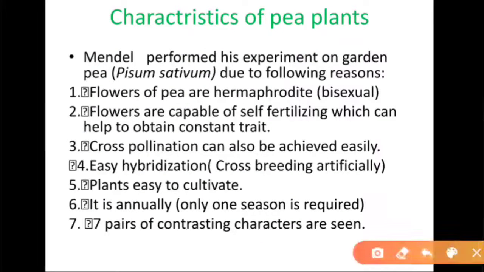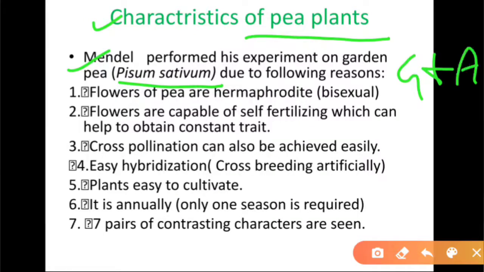Now the characteristics of the pea plant: this is the reason Mendel succeeded in his experiment, because he luckily selected the Pisum sativum pea plant. Pisum sativum is the botanical name of the pea plant. Number one, flowers of the pea plant are hermaphrodite, bisexual. That means gynoecium and androecium are both present in the flower. In other words, pistils and stamens are present in the same flower. That's why they are bisexual flowers.